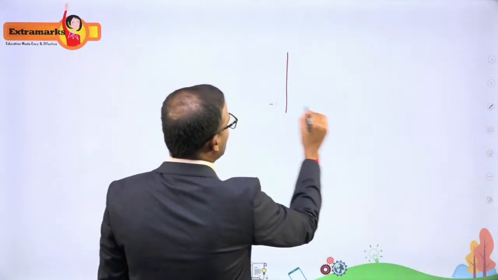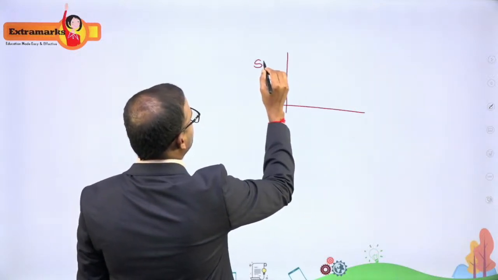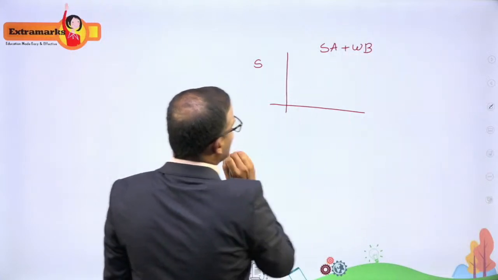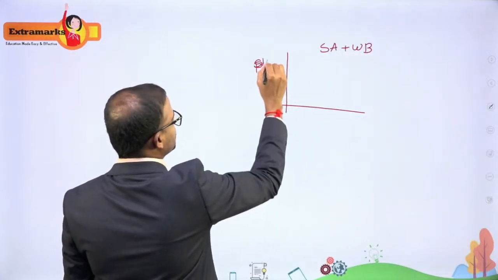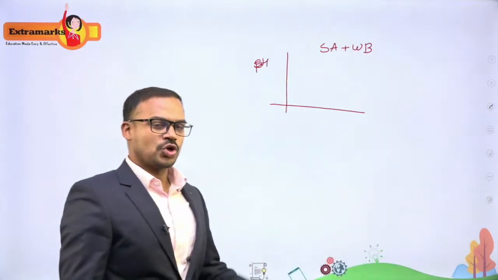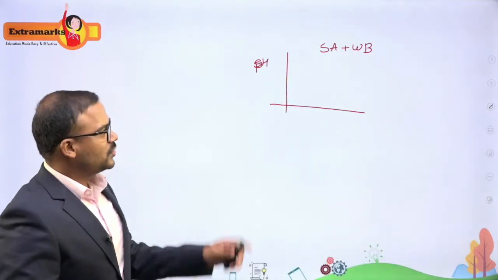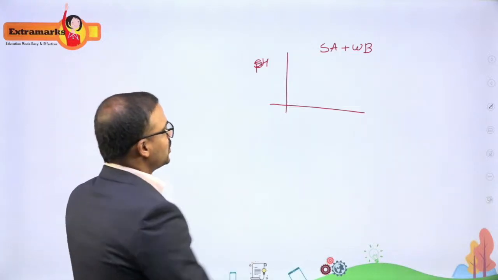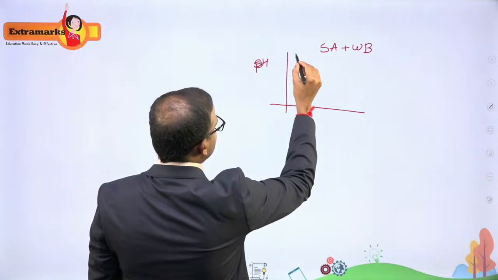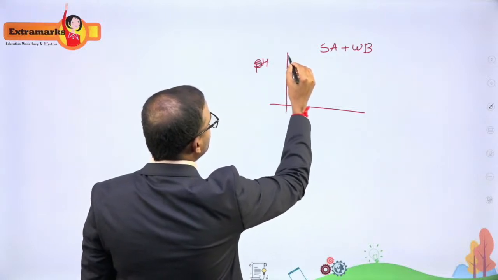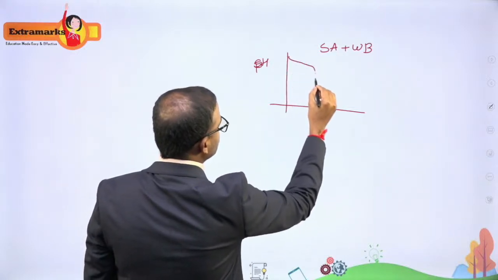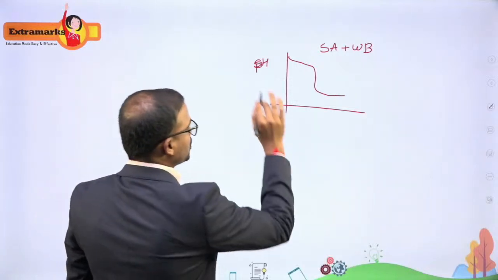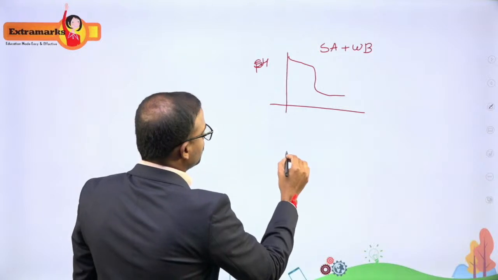So for a strong acid, whenever you are titrating a strong acid with a weak base, the graph would be something like this, pH versus volume. Always we add a stronger component to a weaker component. So this time I'm adding a stronger acid to the weaker base, and the curve that you will be getting is something like this. Okay, so this is what you will be getting for a strong acid plus a weak base.